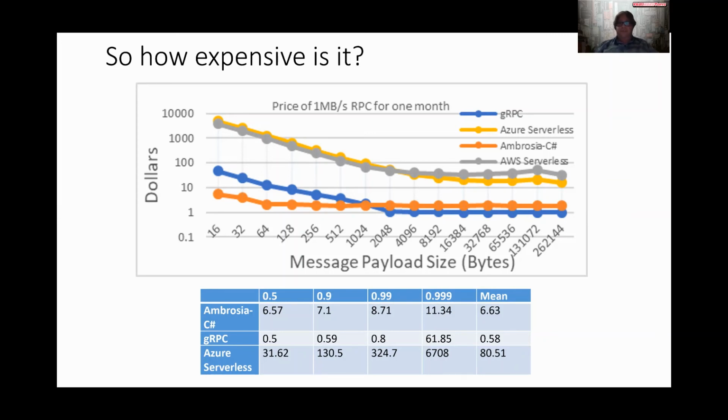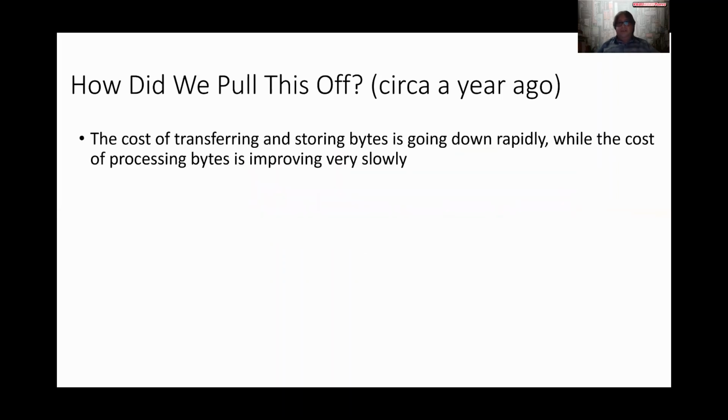The bottom table shows AMBROSIA latency with respect to gRPC and a stateless framework. And you can see that the median for AMBROSIA C# is more than gRPC, but much less than what people expect today when they use stateless functions. And actually, we are the best at 3 nines out. We're better even than gRPC, which doesn't do any kind of round trip to storage for durability. So how did we pull this off?